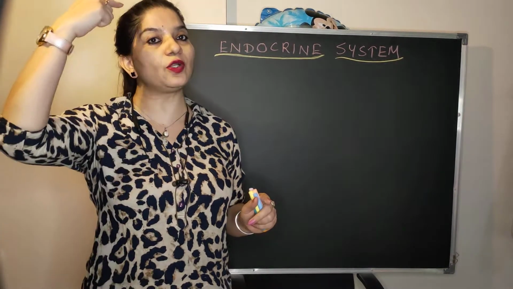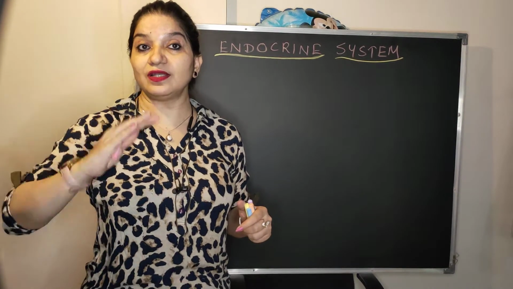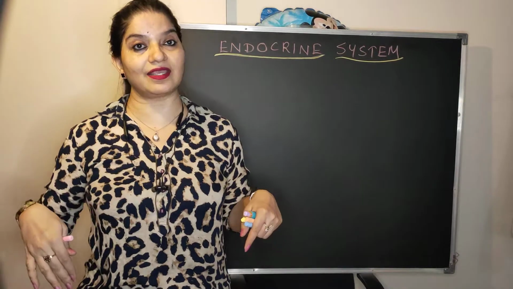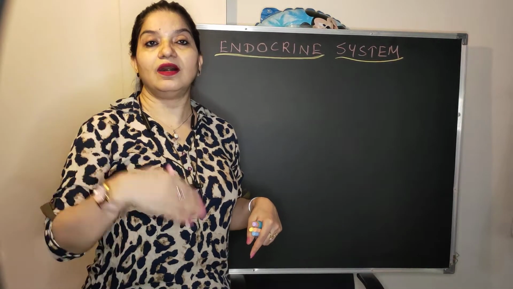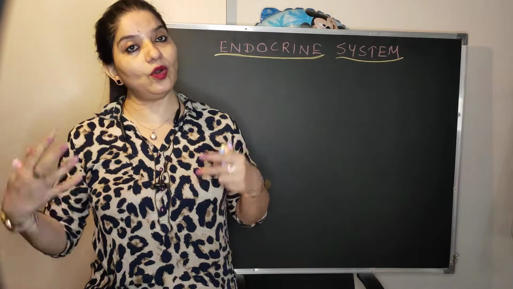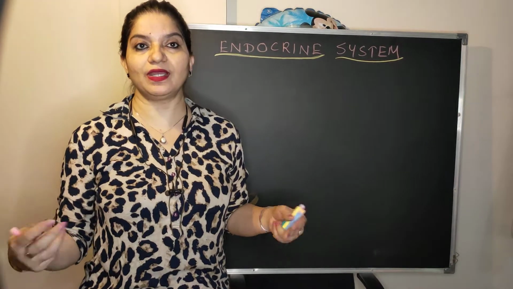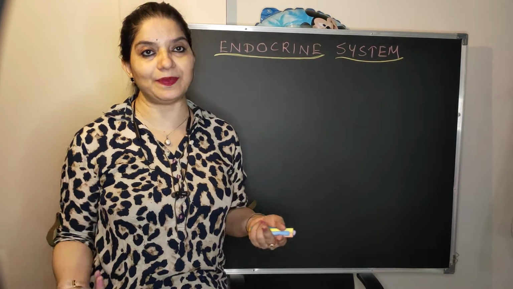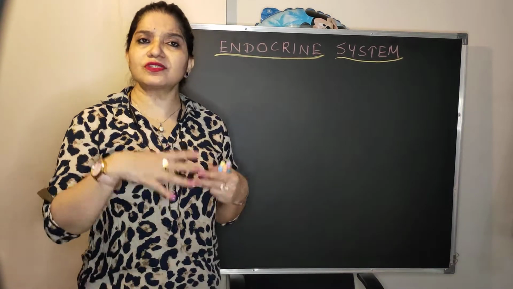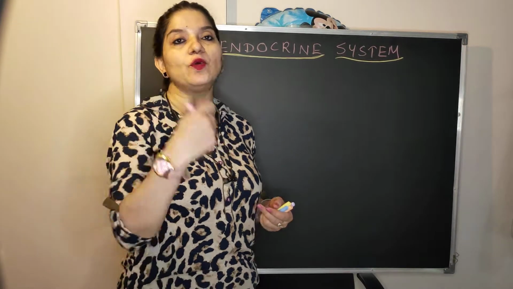So again the signal will go to the brain, to the hypothalamus, and then hypothalamus will release inhibiting hormone, and that inhibiting hormone acts again on gonadotropin releasing hormone, that acts on gonads, that is the testes and ovaries, and then they stop the action, and then you become mature, you become an adult. This is how this happens. This is known as feedback mechanism. Now almost every feedback mechanism in our body is negative, only few are positive.